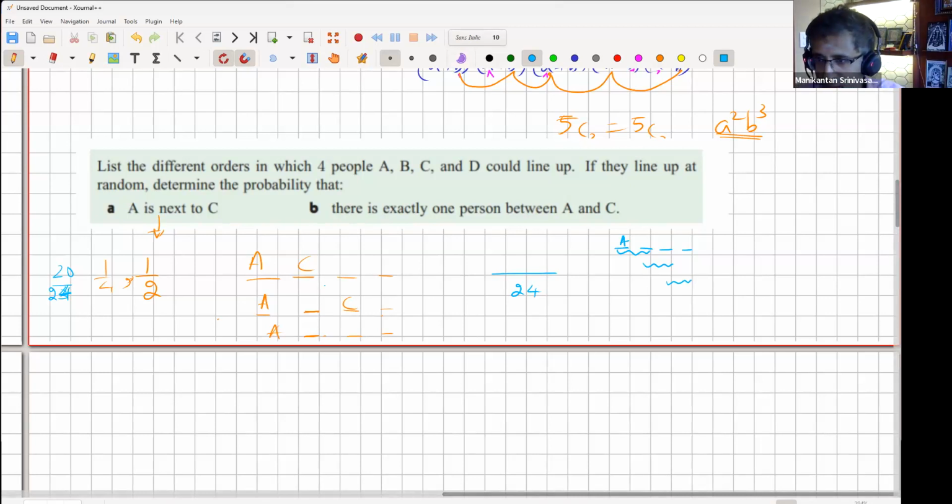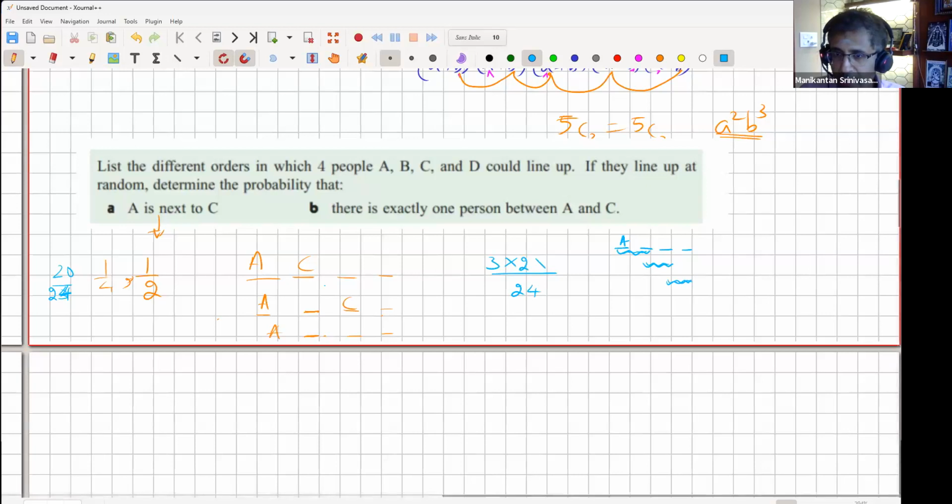Okay. So let's discuss, right? So back to what Kunsh was saying. If A and C have to be successive, it's the spots 1, 2, or the spots 2, 3, or the spots 3, 4. Okay. So there are 3 ways in which they can choose which 2 consecutive spots they sit. Once they decide, A and C can sit left, right, or right, left. So that's 2 ways. And the remaining 2 spots, B and D, can be either this way or that way, right? So there are 2. Am I right? So that's 12 by 24, which is 1 by 2. Does it make sense?